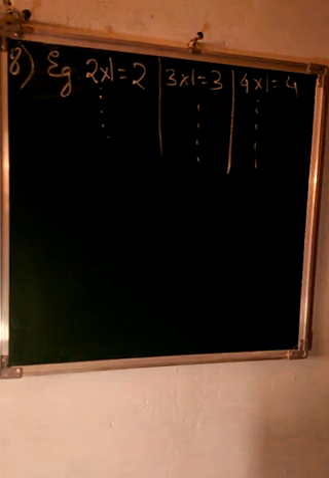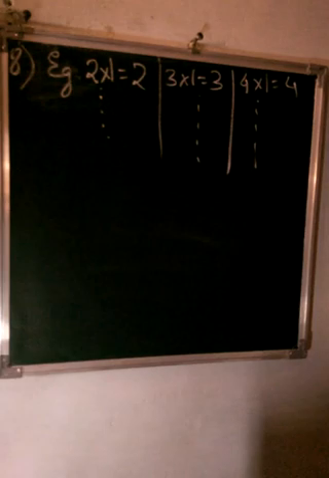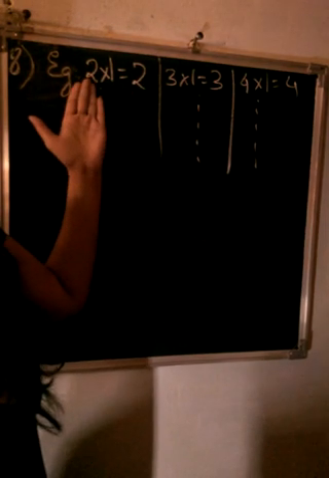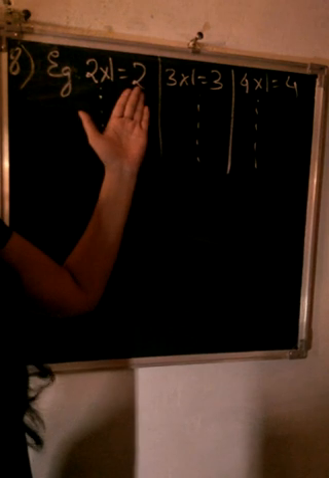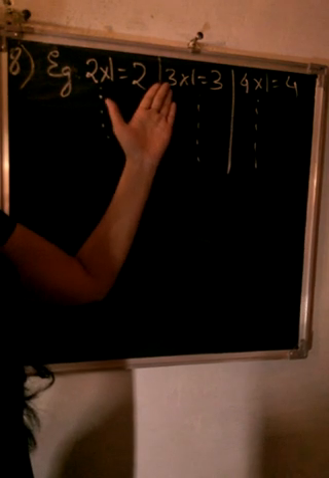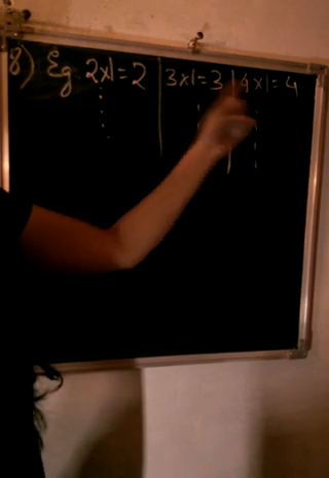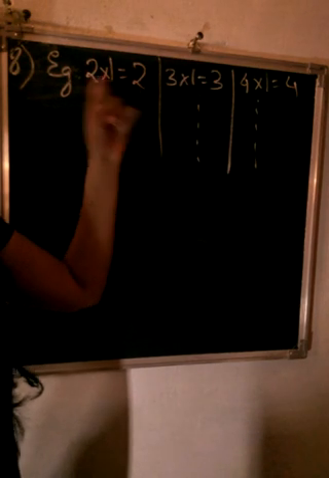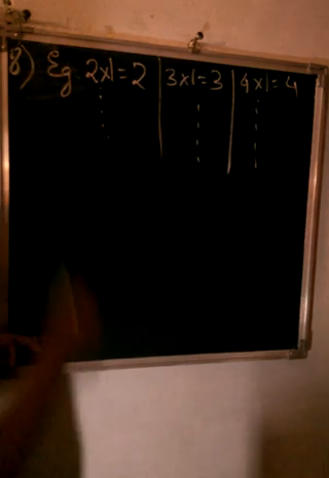Here you can see one more example. 2 ones are 2, 3 ones are 3, 4 ones are 4. We start the multiples like this. So every number is a multiple of itself. 3 ones are 3, 3 is a multiple of 3, 4 is a multiple of 4. So here we conclude that every number is a multiple of itself.